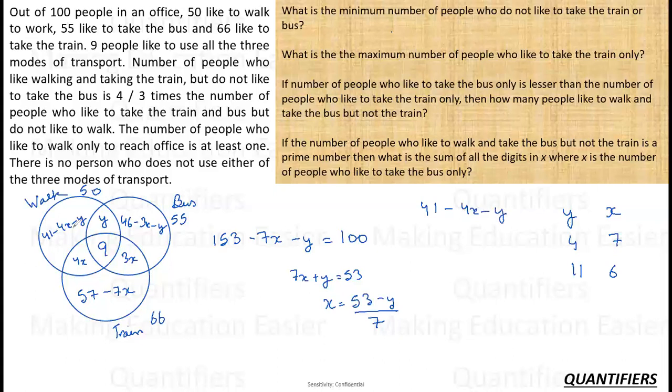Right, so I'll just use this and I'll keep verifying the variables. For the first case, 41 minus 28 minus 4, it is valid. 41 minus 28 is 13, minus 4 is 9. This is valid for the first case.